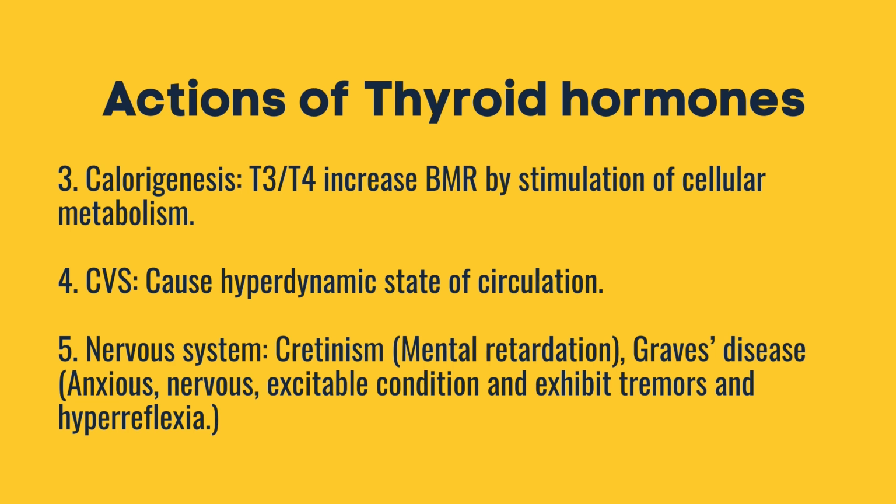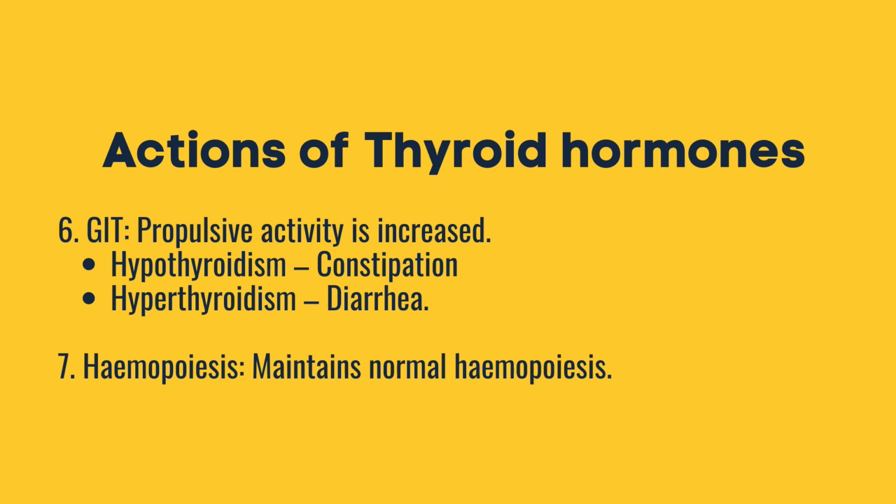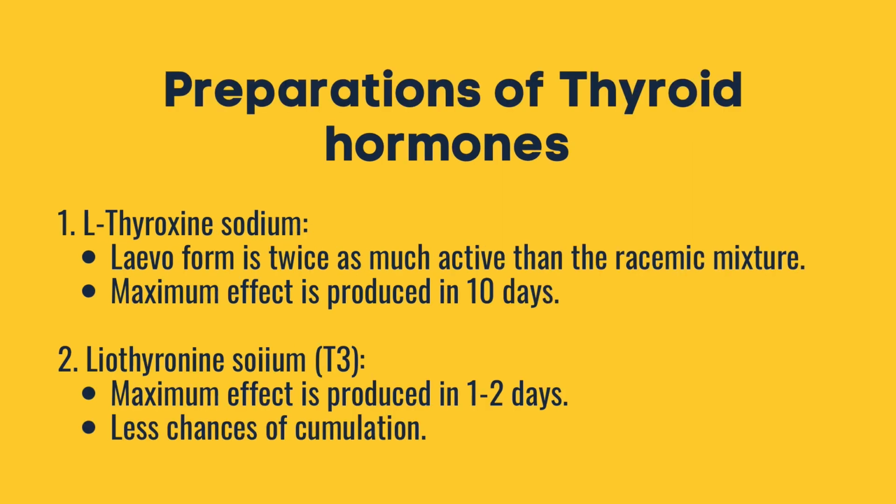Also, it acts on the nervous system which results in cretinism or mental retardation, and Graves' disease which results in anxious, nervous, excitable condition and exhibits tremors and hyperreflexia. In the GIT, propulsive activity is increased, hypothyroidism results in constipation and hyperthyroidism causes diarrhea. In hematopoiesis, it maintains the normal state. Let's continue with the preparations of thyroid hormone.